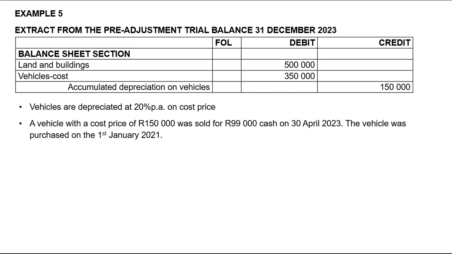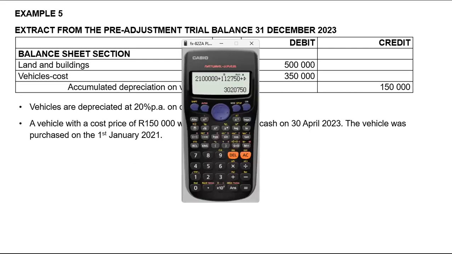It simply means that we will take the 104,000, already calculated for us, multiply it by 20%, and multiply it by 9 divided by 12. Let me count again: March, April, May, June, July, August, September, October, November. Yes, it's 9 months. So current year depreciation of this vehicle that was sold will be 15,600.